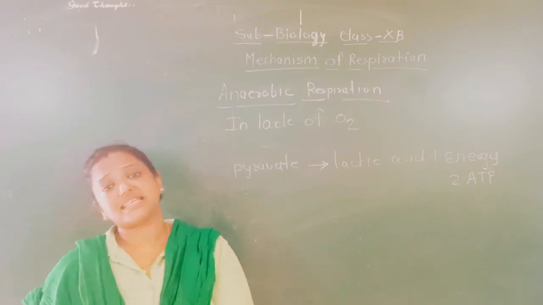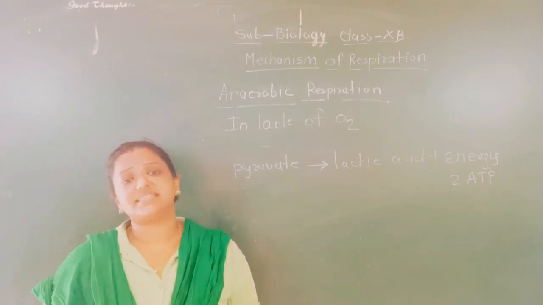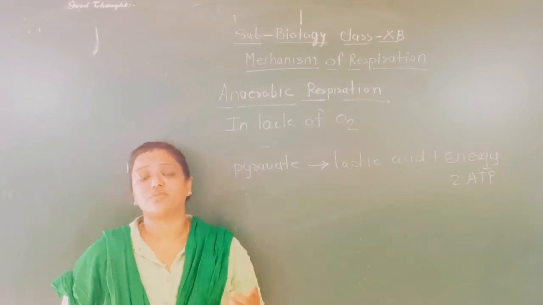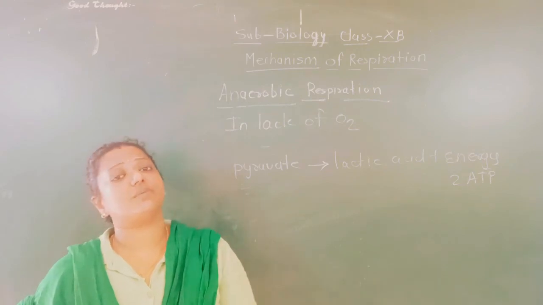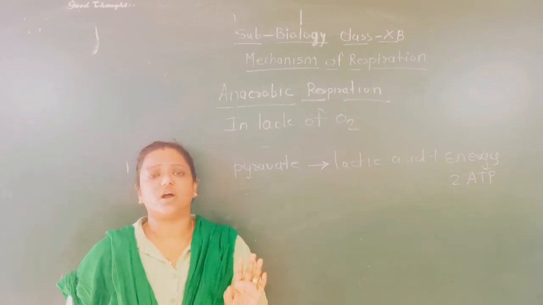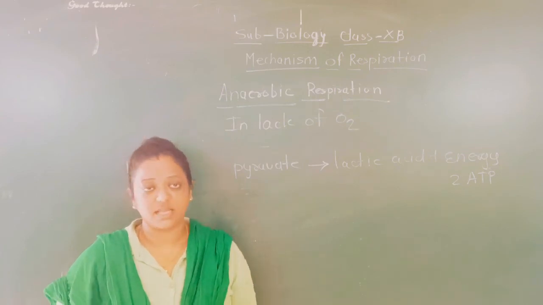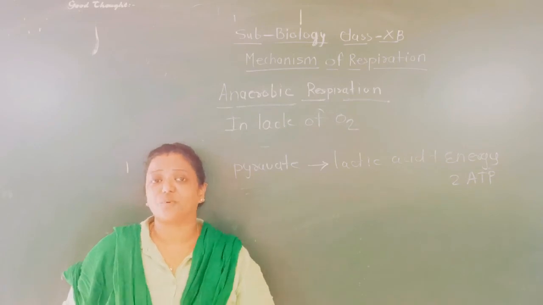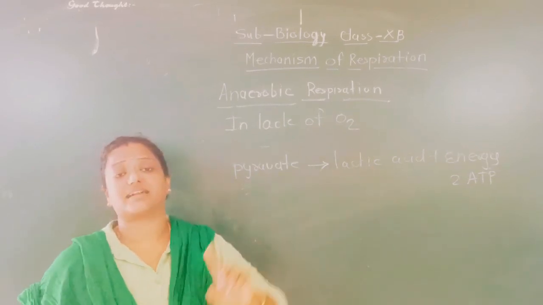But it got a very less amount of oxygen. It did not get a sufficient amount of oxygen to prepare energy in the mitochondria. So pyruvate is not using any oxygen or very little oxygen, and because of that the product forming is crystals of lactic acid.